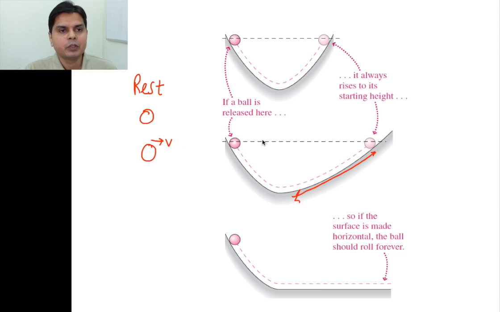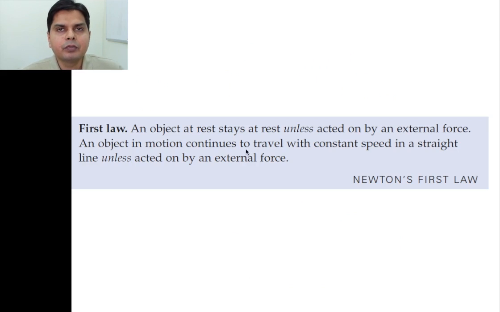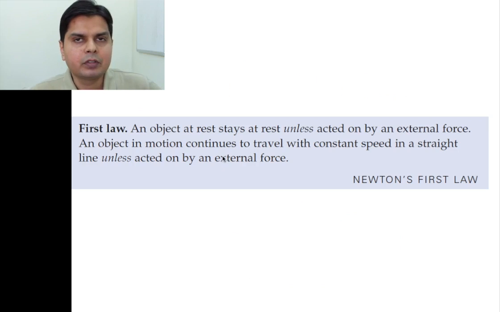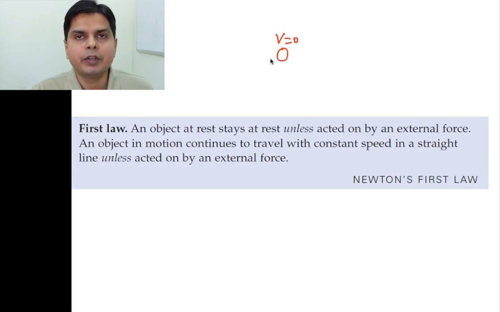So this law of inertia of Galileo was further developed by Newton, and he came up with Newton's first law, which says that an object at rest stays at rest unless acted on by an external force. The first part of this Newton's law is very simple.